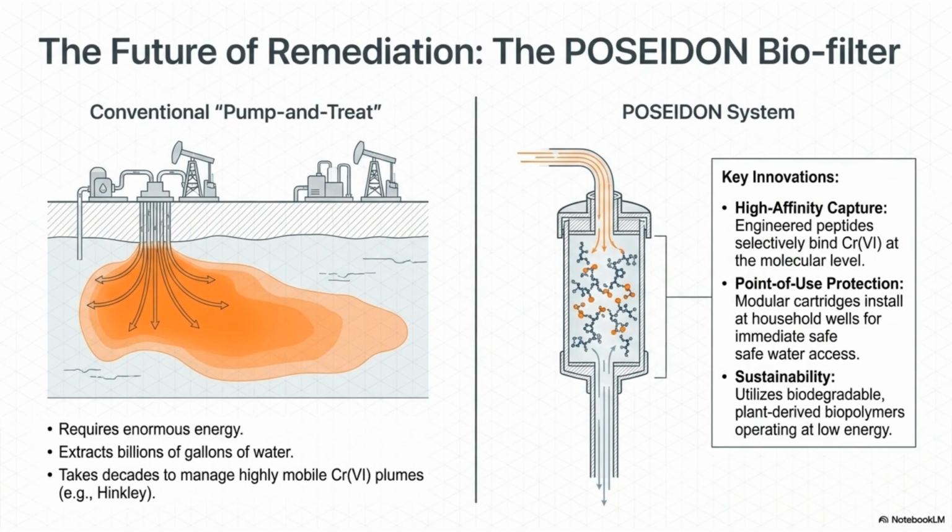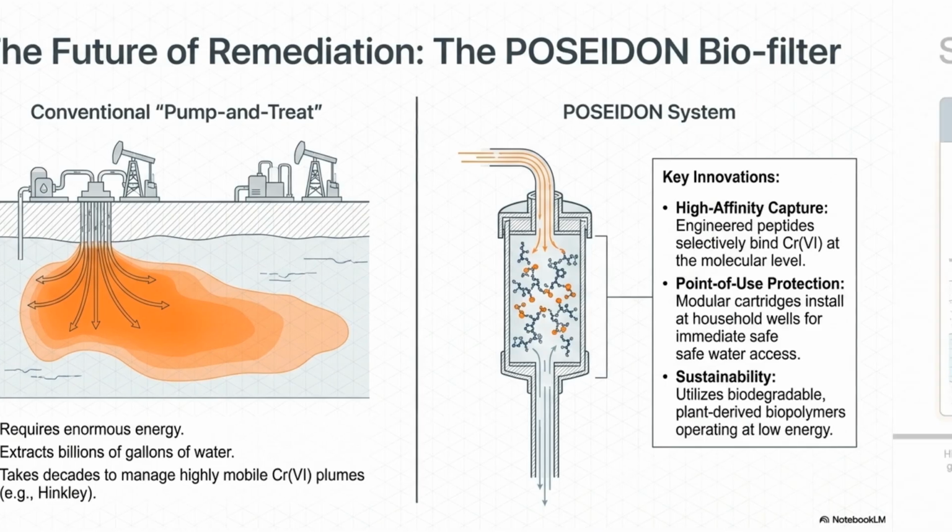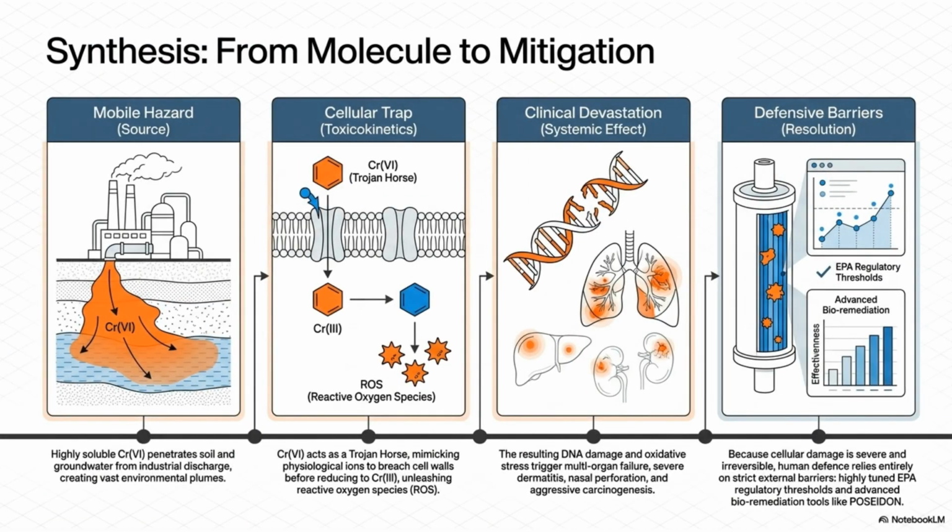Future remediation efforts are moving beyond traditional methods. Technologies like the Poseidon biofilter offer efficient, targeted capture of contaminants to provide safer water access. In summary, addressing chromium toxicity requires a multi-layered approach, from understanding its molecular behavior to implementing robust regulatory and advanced mitigation strategies.